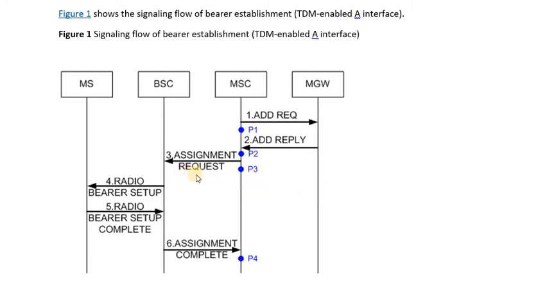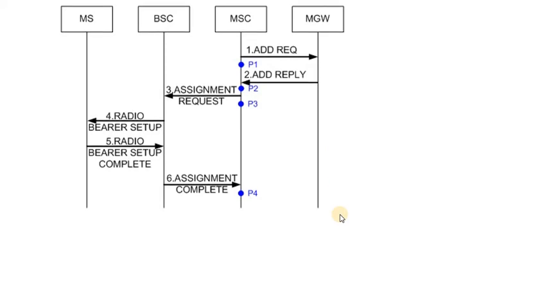The purpose of the assignment request message is to reserve the resources on the air interface, for which the BSC subsequently sends a command of radio bearer setup to the BTS and up to the MS, which in turn, once the radio resources are reserved, replies back with a radio bearer setup complete message to the BSC, and ultimately the BSC sends an assignment complete message to the MSC indicating the establishment of the bearer on the A interface, where the A interface is based on the TDM.